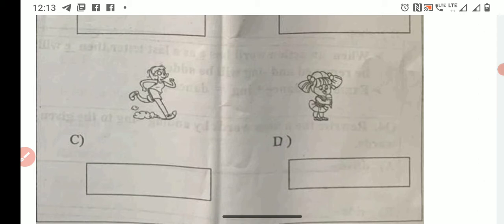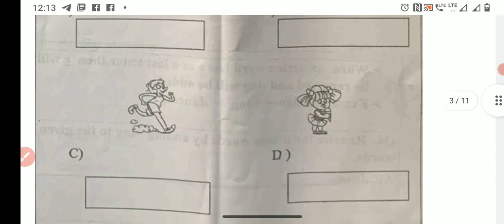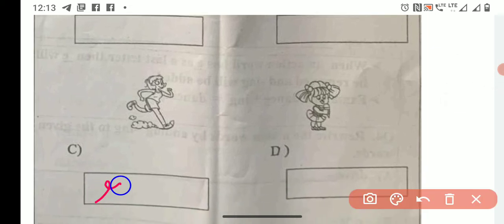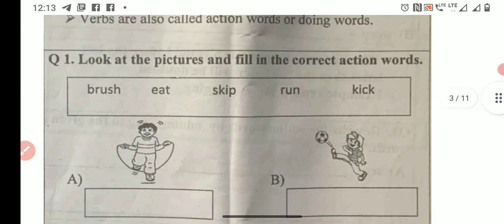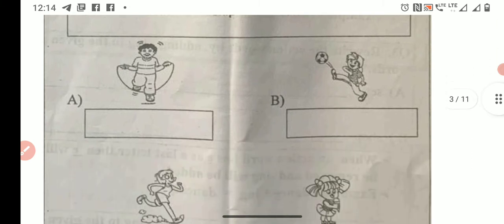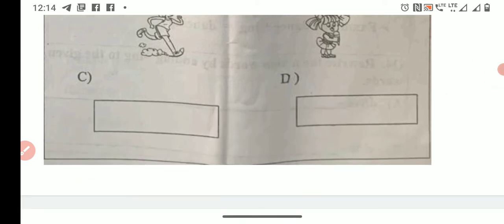And what is this girl doing with the ice cream? She's eating the ice cream. So children, here you will write eat. Now the next one. We have only 4 pictures, and there are 5 words given just to confuse you. So the first one is skip, second one is kick, third one is run, and fourth one is eat.